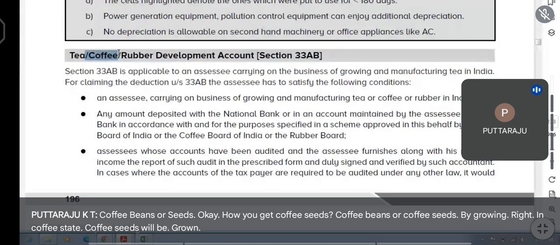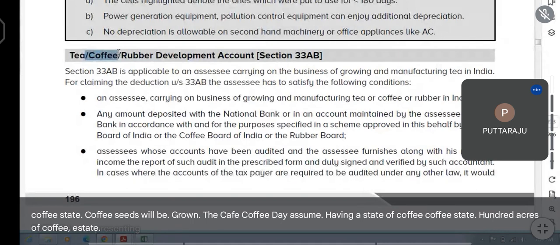Assume Cafe Coffee Day has a coffee estate of 100 acres. Whatever coffee they grow, that is agriculture. Do you guys agree?